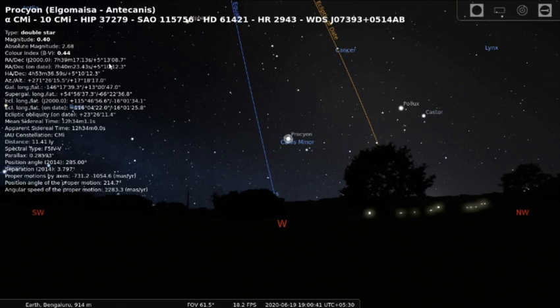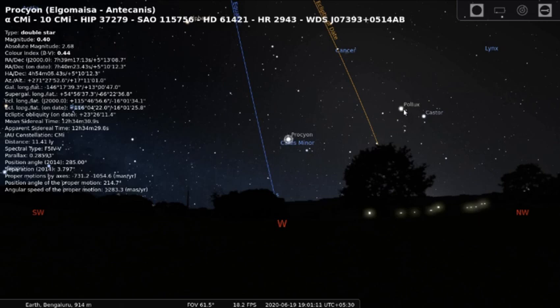So declination is much easier to understand. For example, we are facing west now. That means to the right of us it will be north and to the left of us it will be south. So if you look at the declination of the stars, for example, Procyon right now has a declination of plus 5 degrees, 13 minutes and 8.7 seconds.